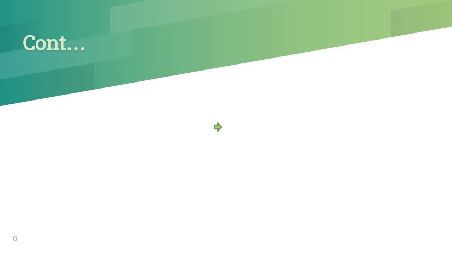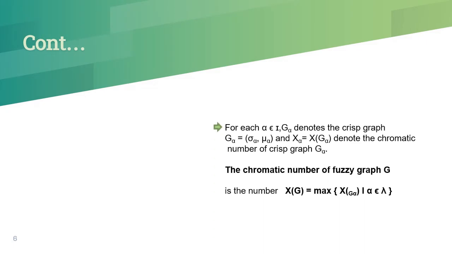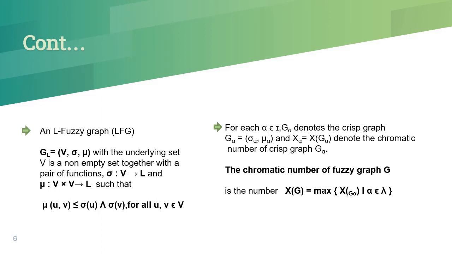We denote the chromatic number of G alpha as chi of G alpha. Then we find the maximum of all chi of G alpha, and that number is called the chromatic number of that fuzzy graph G. That is, chi of G equals the maximum of chi of G alpha for all alpha in the level set.